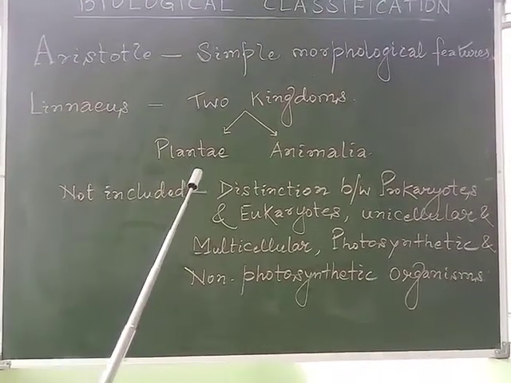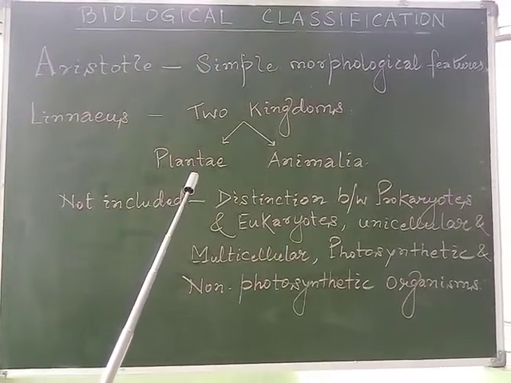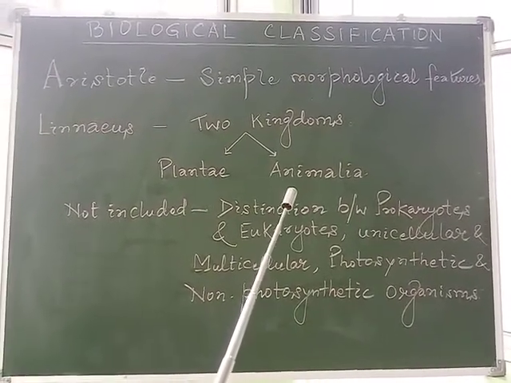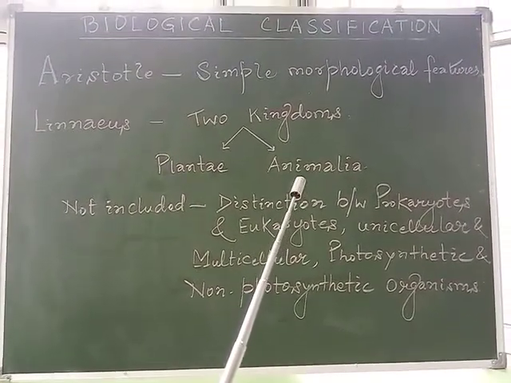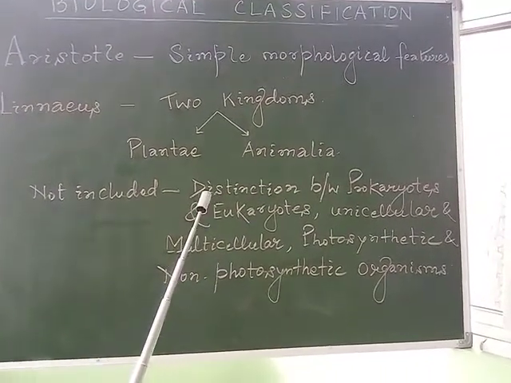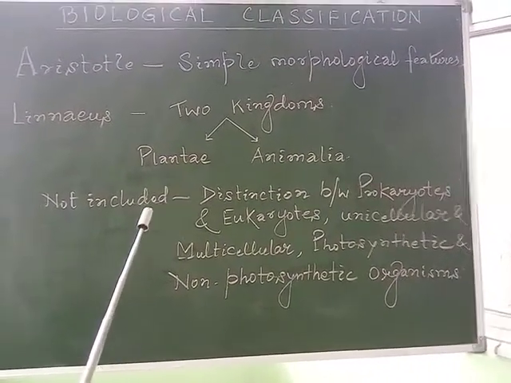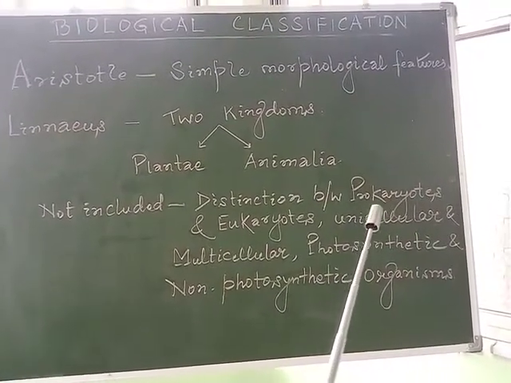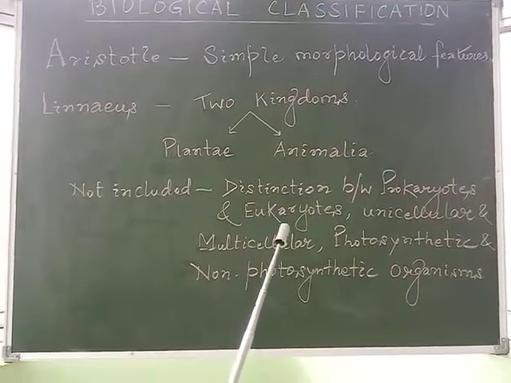The plant groups were included within the plant kingdom, whereas all animal life forms were included within the Animalia group. But the system did not distinguish between prokaryotes and eukaryotes.